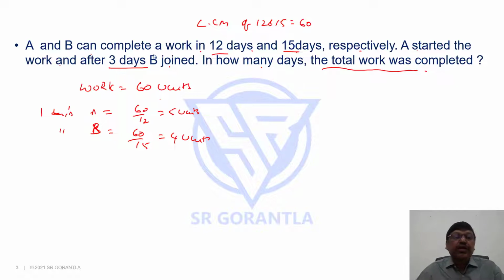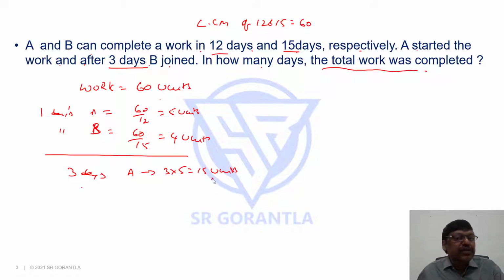Now A started the work and after 3 days B joined. So that means for the first 3 days A is working alone. A in one day can complete 5 units. In 3 days, 3 fives, 15 units A completes. Out of 60 units, if 15 units of work is completed, how much work is still pending? 45 units is pending. These 45 units, both A and B will complete because B joins A after 3 days.